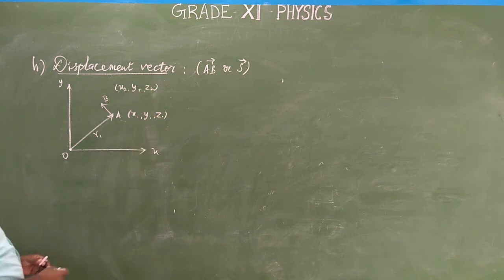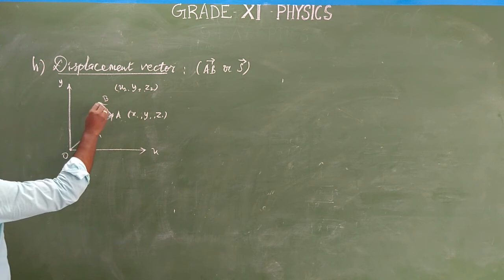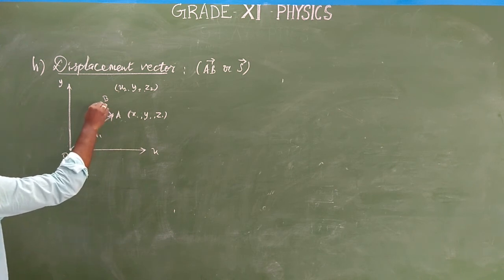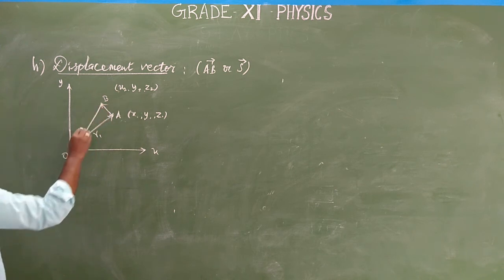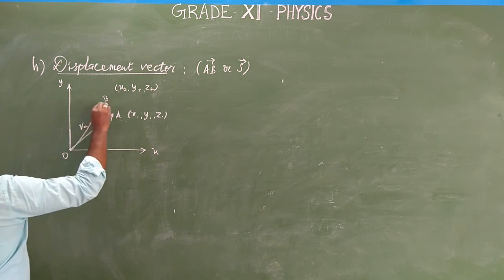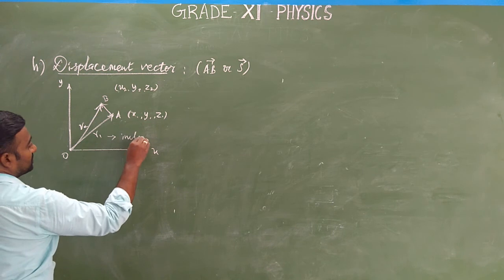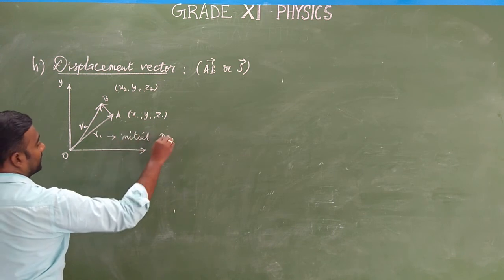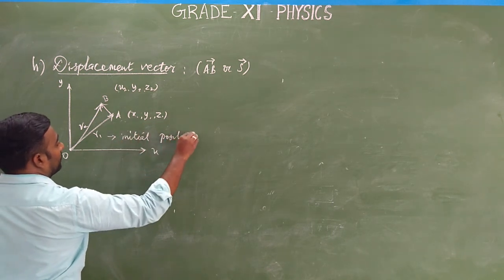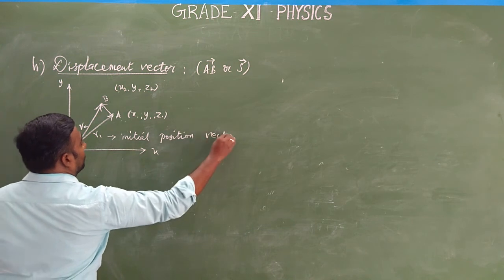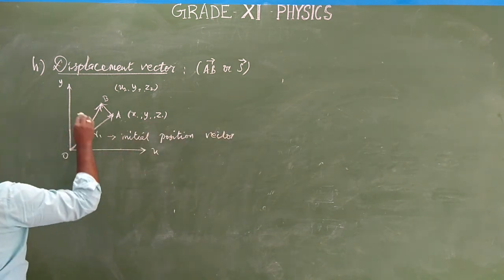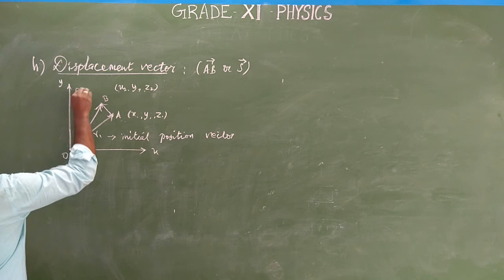So this is a new vector. The new position vector from the origin is denoted by R2. Here R1 is the initial position vector and R2 is the final position vector.